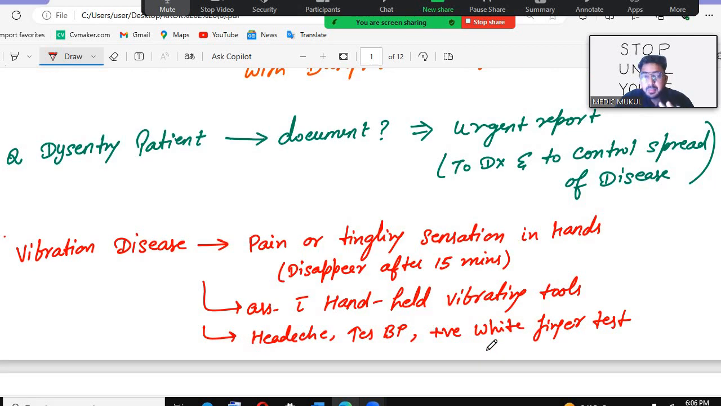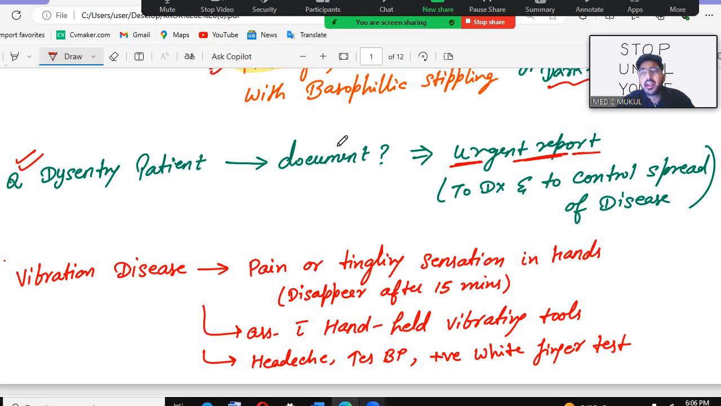If you see, there is one question in your PDF about the dysentery patient. In the question there was dysentery, so I took dysentery. If you see any disease having emergency conditions, which document will be required? Remember, for that the urgent report is required, and this urgent report is used to diagnose and to control the spread of the disease.